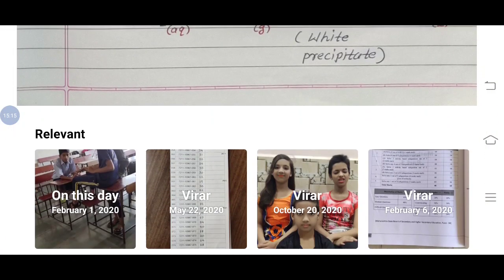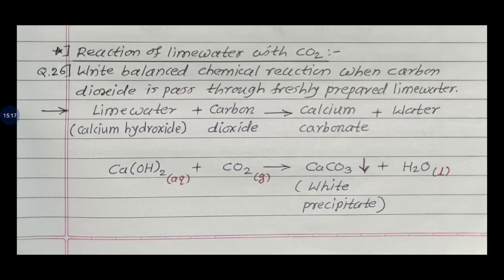Write the balanced chemical reaction when carbon dioxide is passed through freshly prepared lime water. So the two reactants are: lime water, which is a common name. Its chemical name is calcium hydroxide and the formula is Ca(OH)2. Lime water is mixed with water, that's why aqueous. AQ means aqueous state.